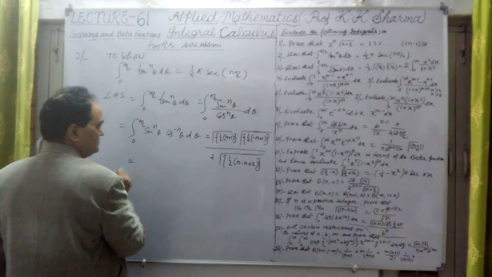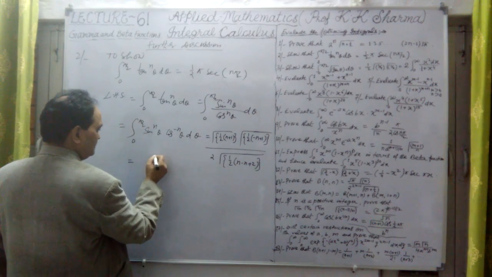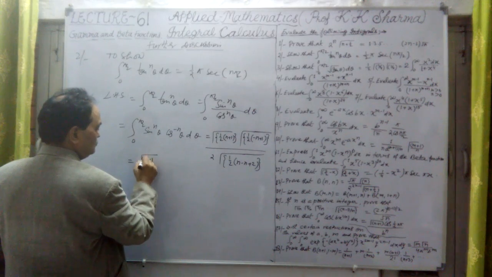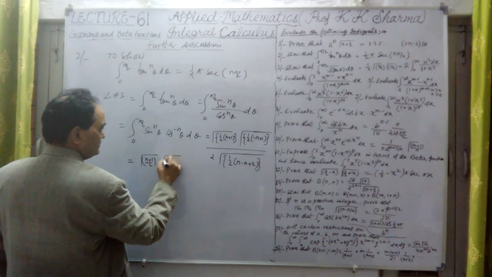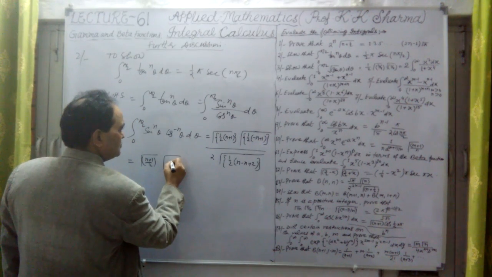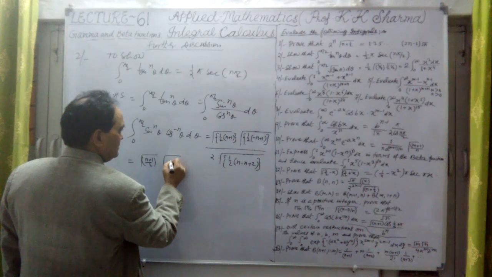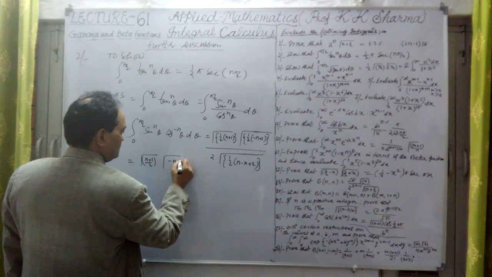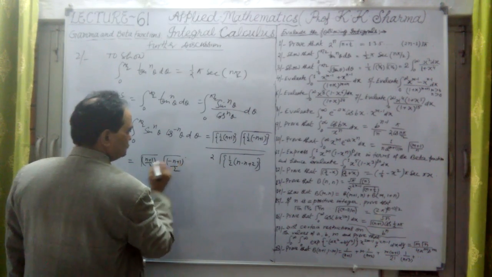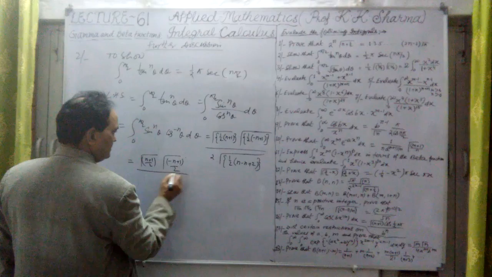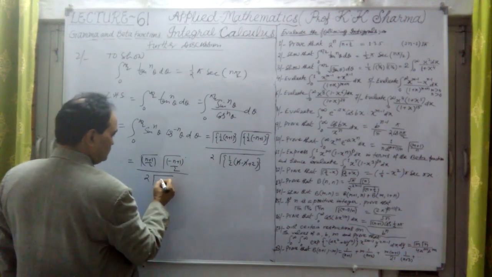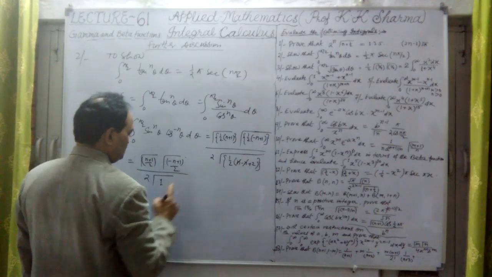So this value is equal to, in the numerator, gamma of (n plus 1) upon 2 and the second one is gamma of (1 minus n) upon 2, divided by, in the denominator, n cancelled out, 2 gamma 1 upon 2.